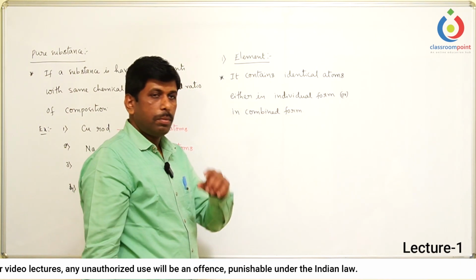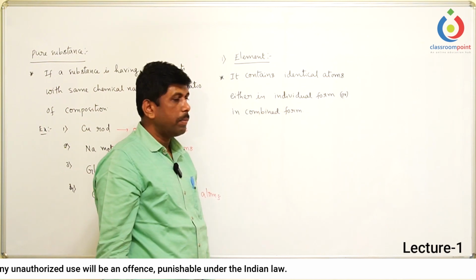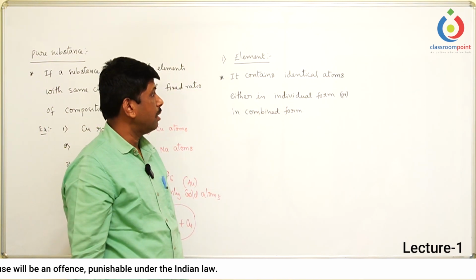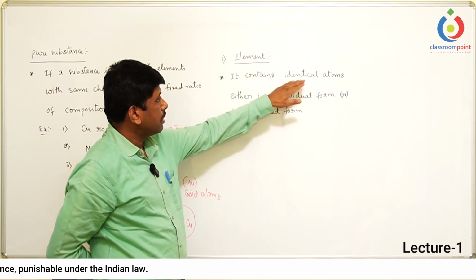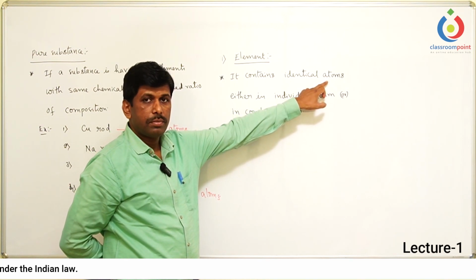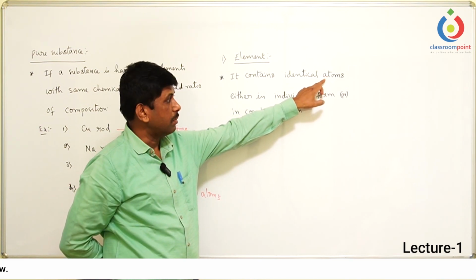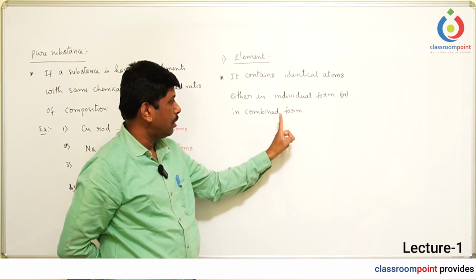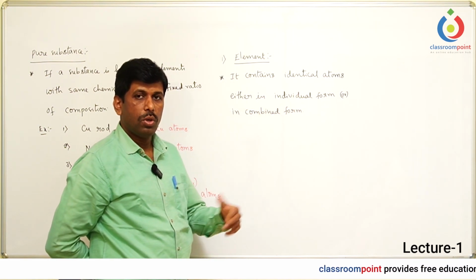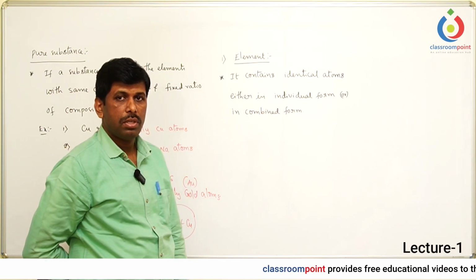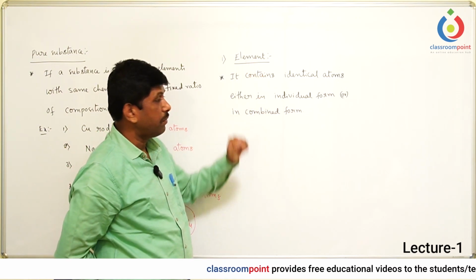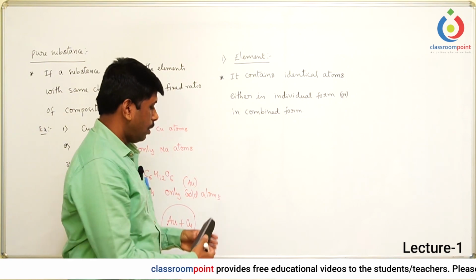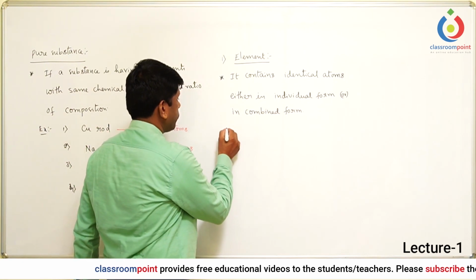So let us discuss the element definition. Here also two parts of the definition are present for the element. An element always contains identical atoms. These identical atoms may be present either in the individual form or in the combined form. Let us take some examples that satisfy the definition and see how they are called elements.